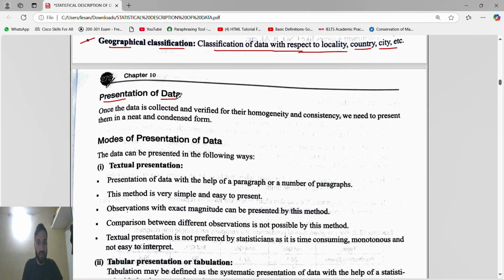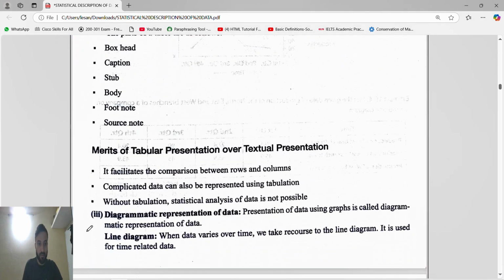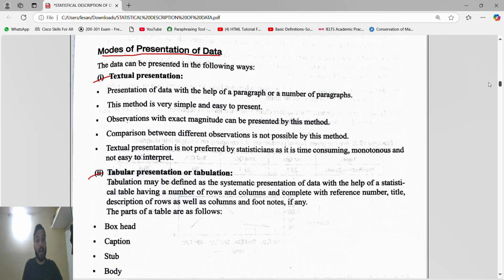Next we will come to the presentation of data. There are three modes of presentation of data: first is textual, second is tabular, and next is diagrammatic. In olden times, guys, it was textual presentation. Textual presentation means presentation of data with the help of a paragraph or a number of paragraphs. That is a textual presentation.